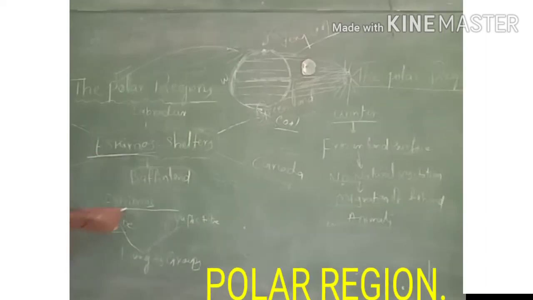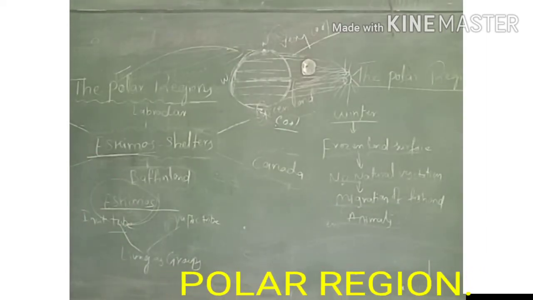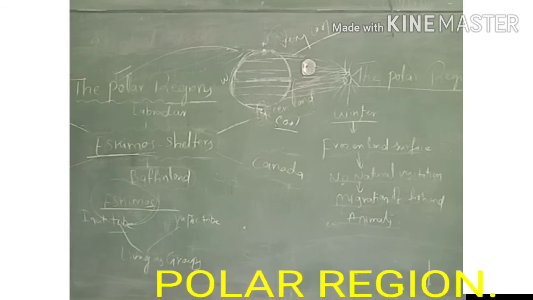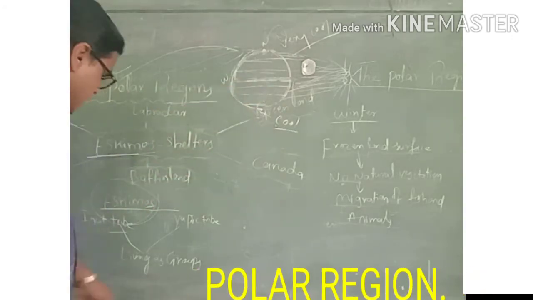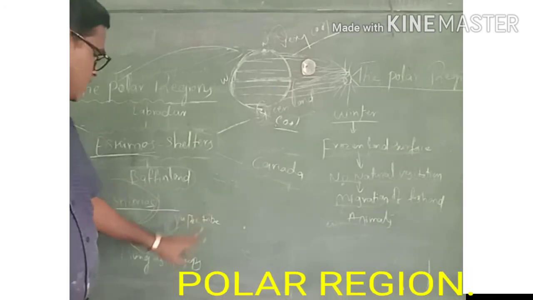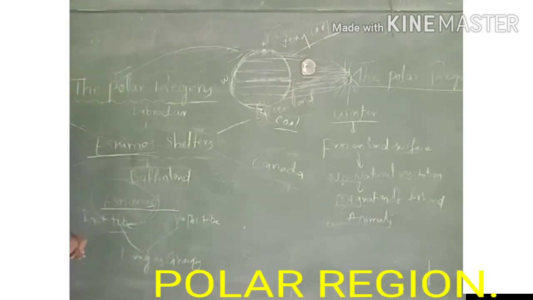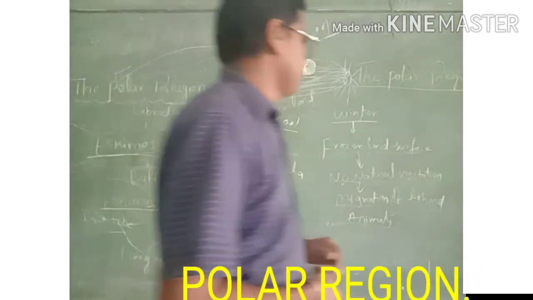These Eskimos live like a group in these places. Group wise, they live in one place, like a team, in different places on the polar regions. One is the Yupik tribe and the Inuit tribe. They live group wise in this region.